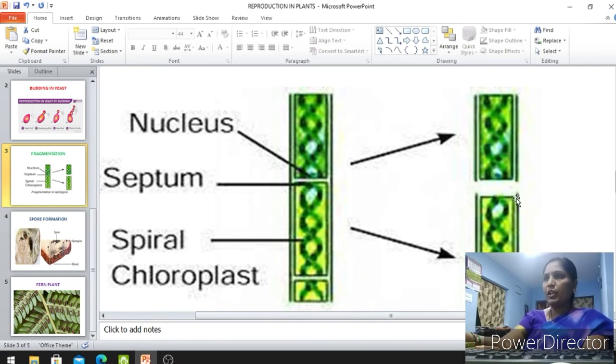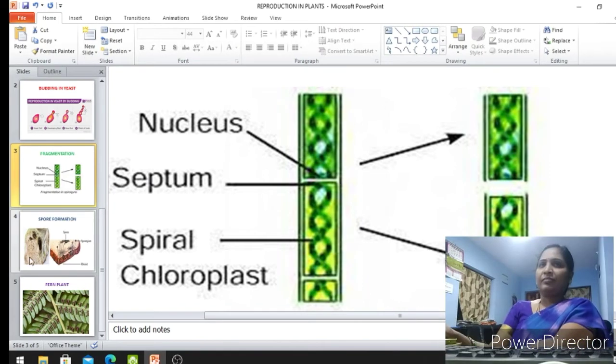This process is called fragmentation, which takes place in Spirogyra. So how Spirogyra is reproducing and giving rise to new organisms, you understood, right?